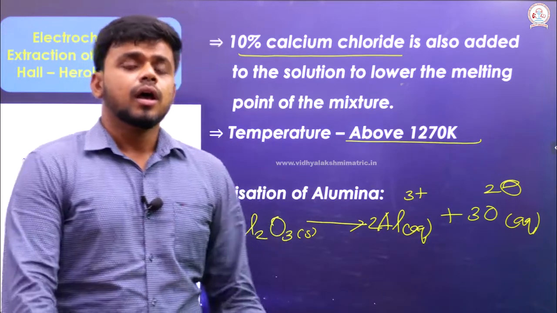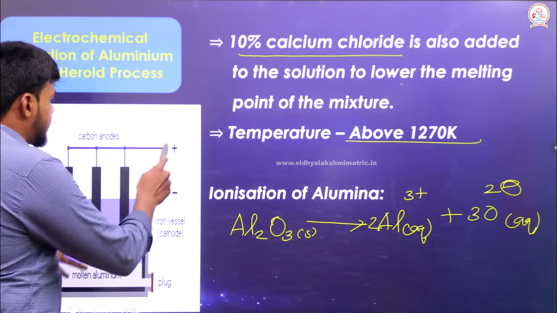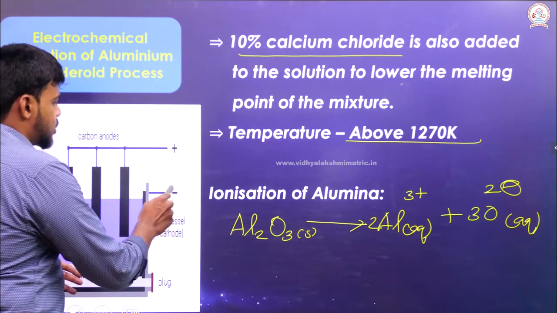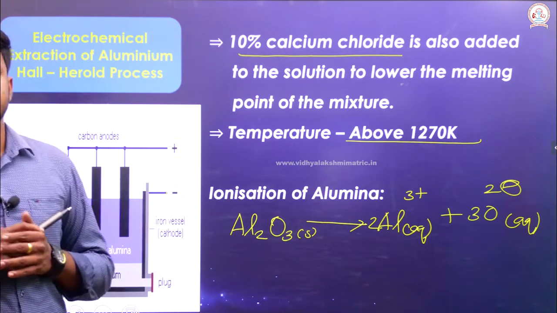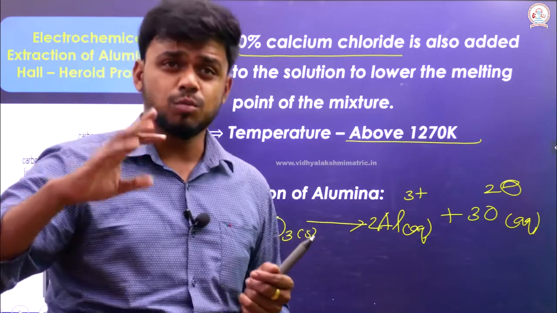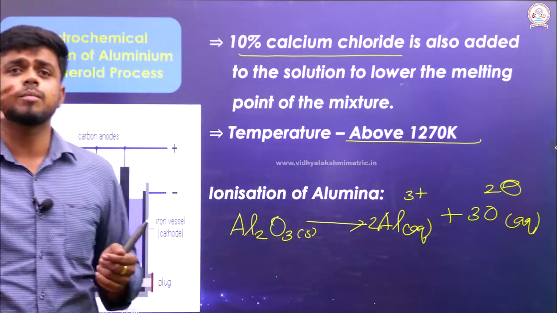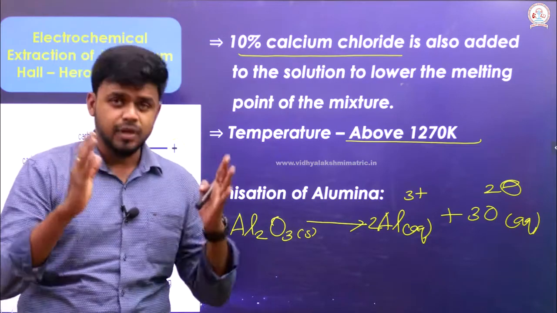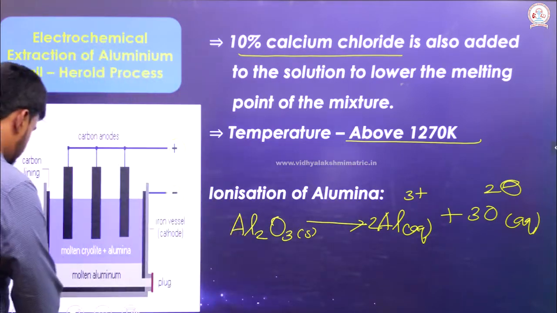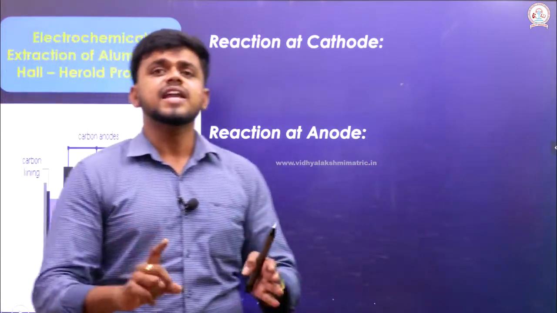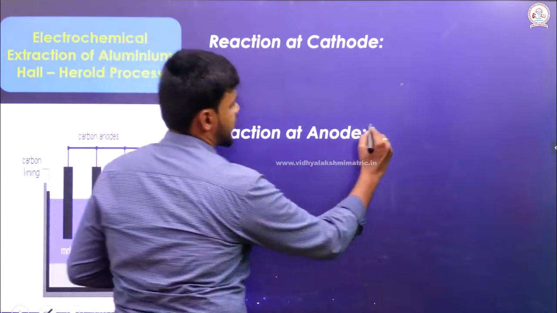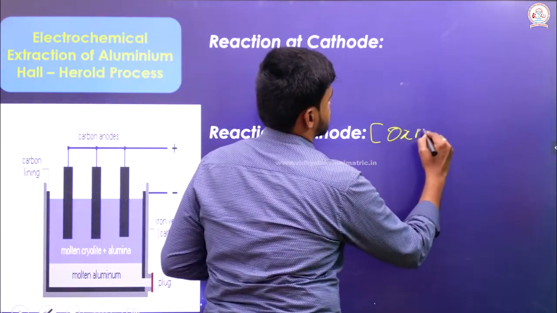See, we know that here the anode is a positive electrode and the cathode is a negative electrode. Immediately the positive ion moves to the negative electrode and the negative ion moves to the positive electrode. To begin with, whenever I say anode, oxidation occurs.